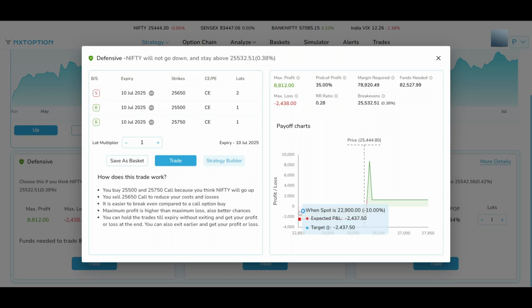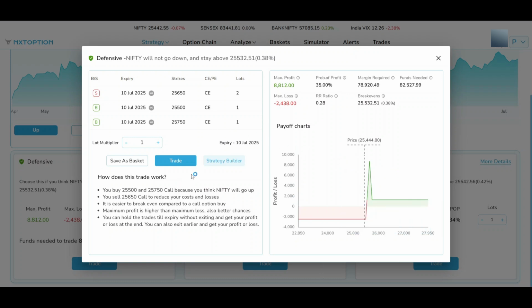If you look at the payoff chart for this strategy, you will suffer a loss when the spot is at 24,500, 24,600, 750, 850. Once the spot reaches 25,600, you start making profit. Your maximum profit is attained at 25,650, so the expected profit as usual is 8,800. Beyond that, it stabilizes at 25,900, and your profit can be 1,312. Here you can look at the payoff chart.